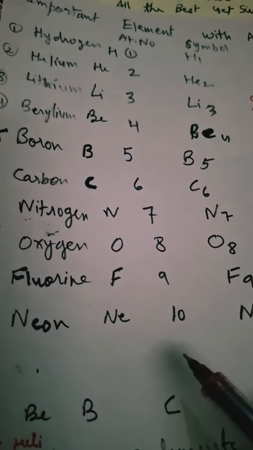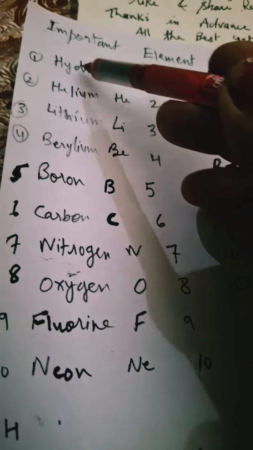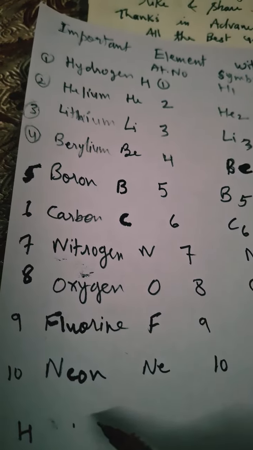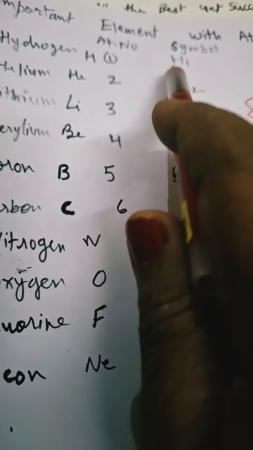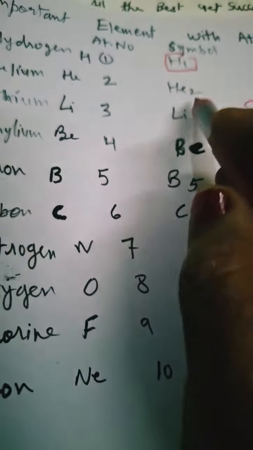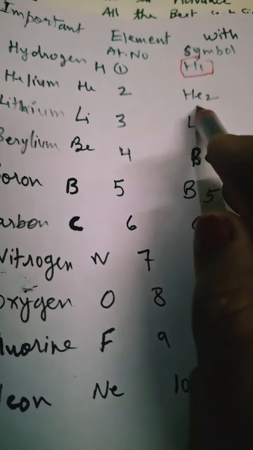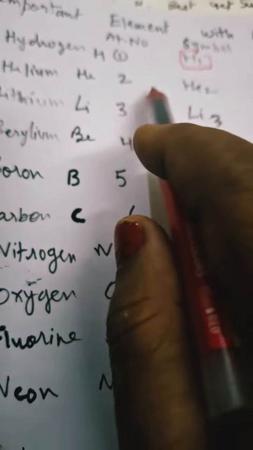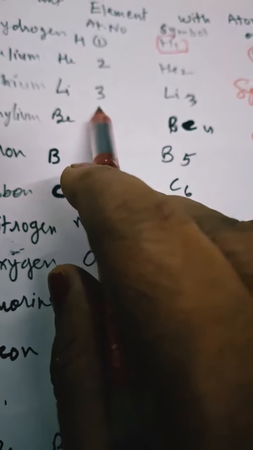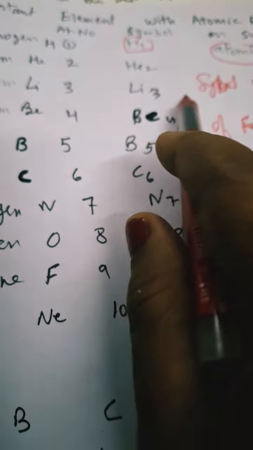Here I have written serial-wise 1 2 3 4 5 6 7 8 9 10. Okay, and here I have written the elements whose atomic numbers they are. Hydrogen is represented as H, atomic number 1, represented as H1. Okay, now helium, He2. Here we write it like this: He2, where He is the helium symbol and 2 is the atomic number. Lithium, Li, atomic number 3, we write it like this: Li3.